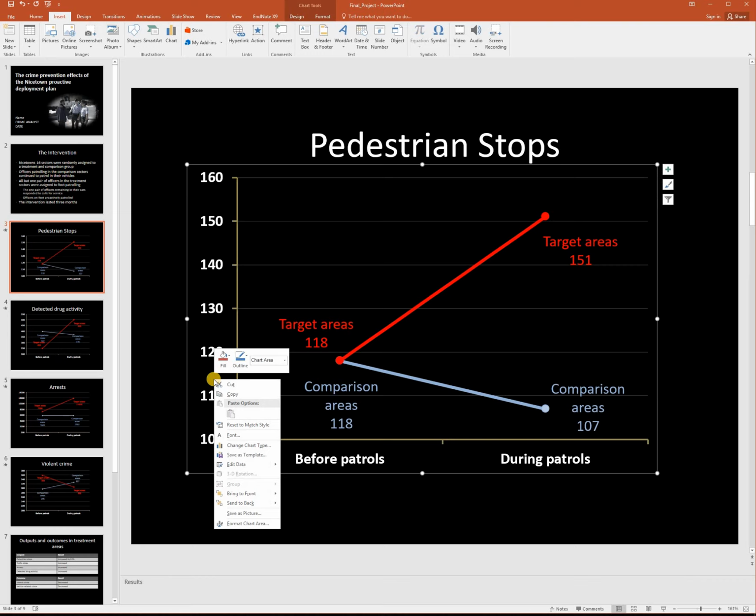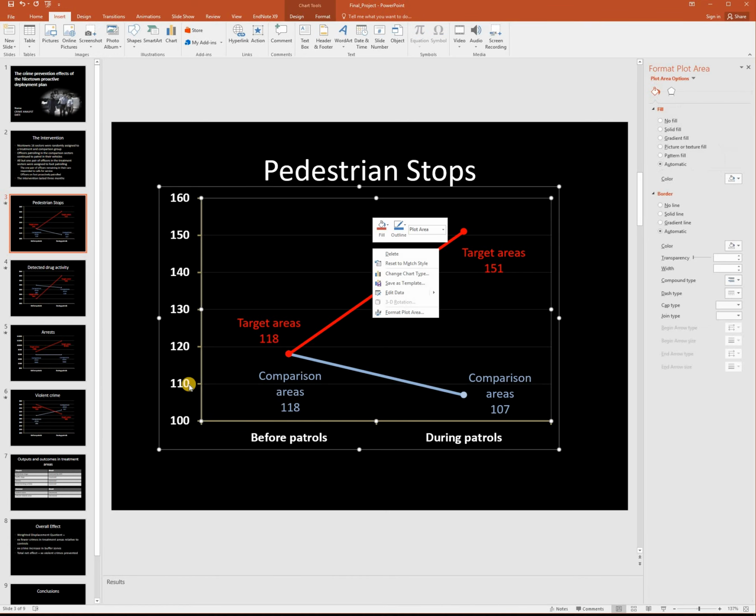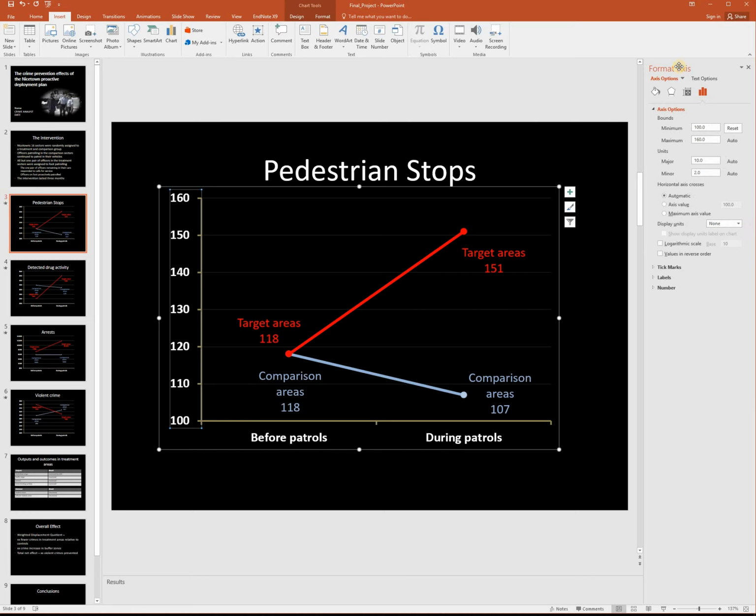And so all you really have to do here is right click, select Format Chart Area. Right click on the actual axis, Format Axis, and what's going to pop up here is this Format Axis Options. And so what you can then do is change the values, and I've already done this.